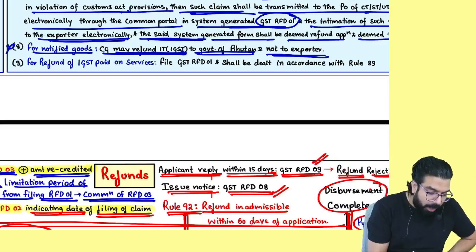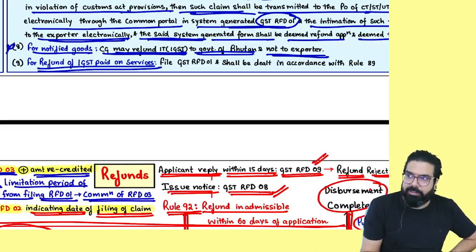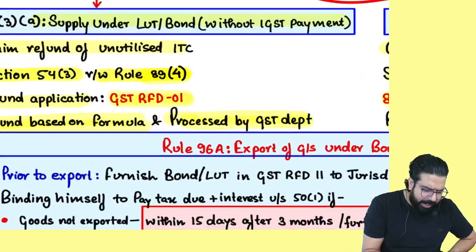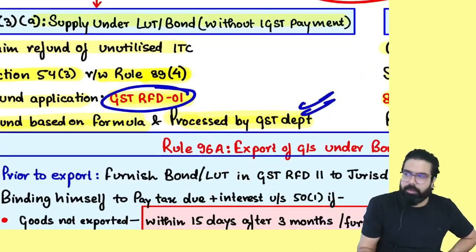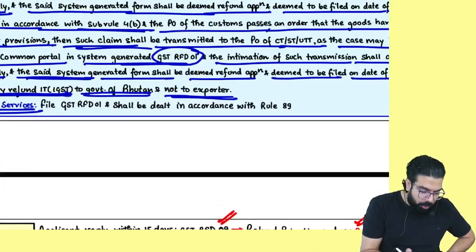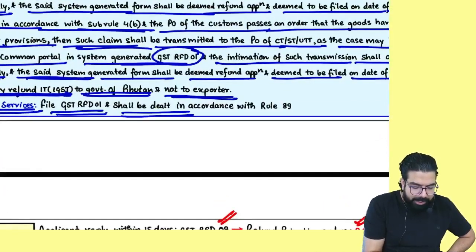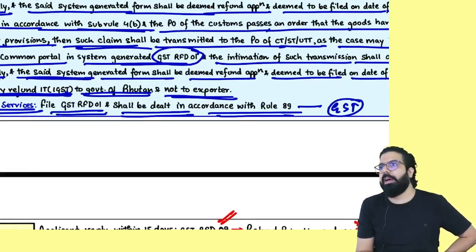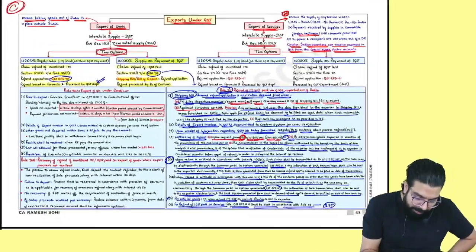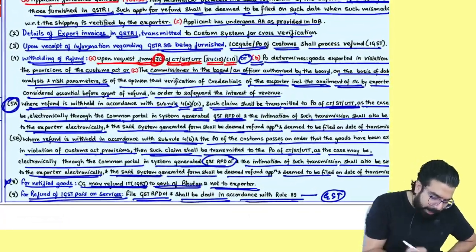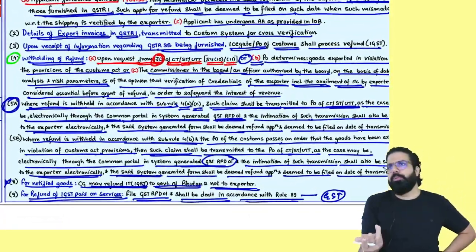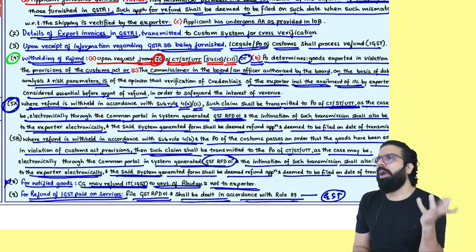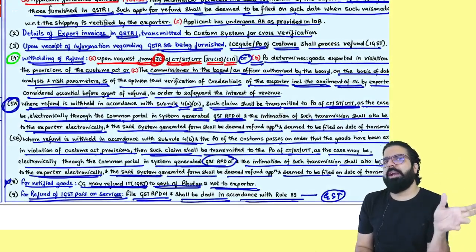The next one. For refund of IGST paid on service, who will process the refund of services? GST department. So they have told RFD01 shall be dealt in accordance with rule number 89, which means the GST department will go ahead and deal with the refund. Although this chapter is a C-graded chapter, but I feel, what if they ask you, in case of export of goods, when is the refund withheld?